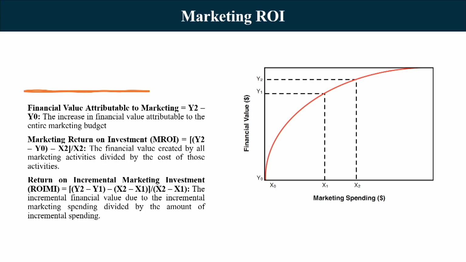Up to y naught, the value is anyway happening. So, y2 minus y naught, that is the incremental value, minus the cost of this marketing initiative, x2, divided by total investment, which is again x2. This is the marketing return on investment: the financial value created by all the marketing activities divided by the cost of those activities.